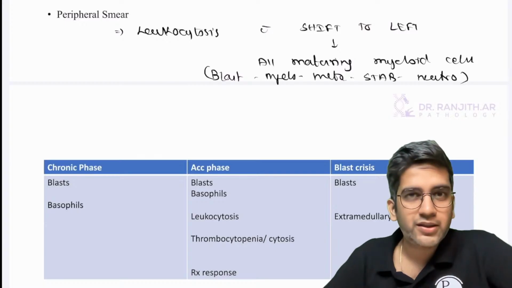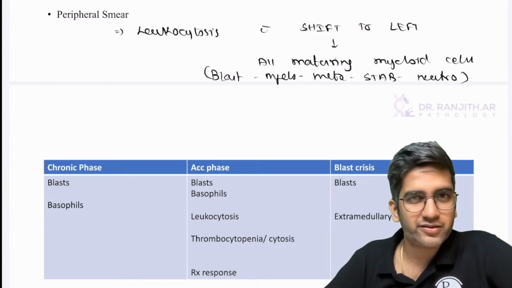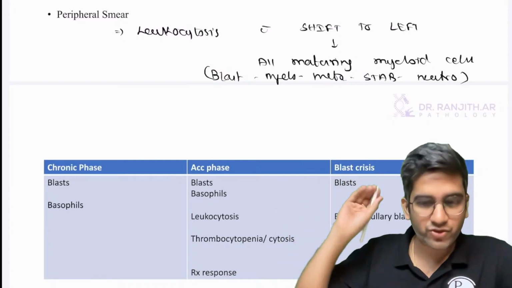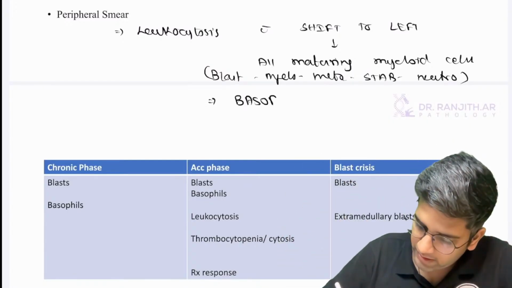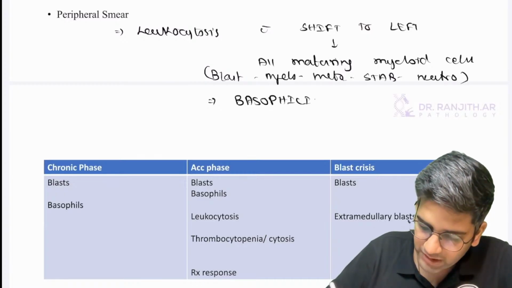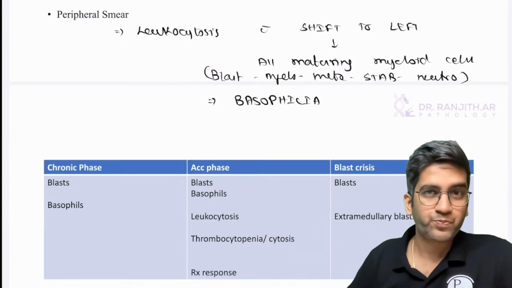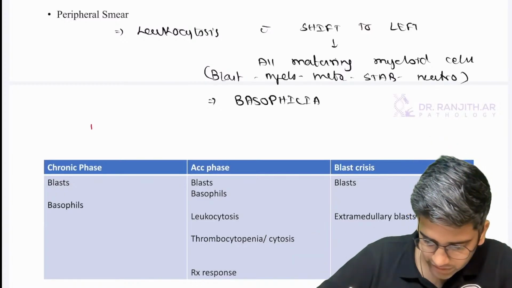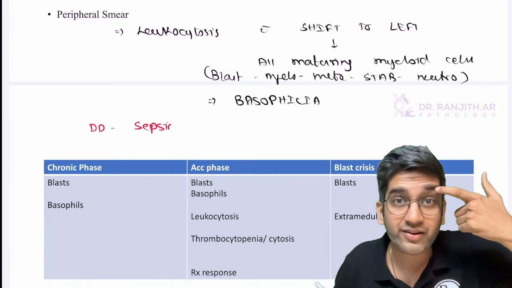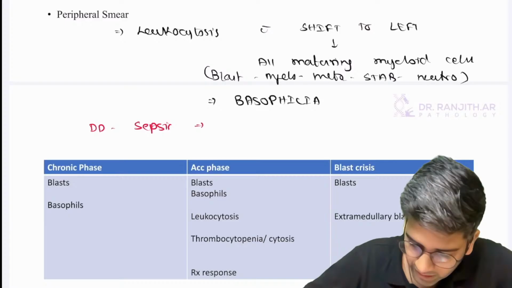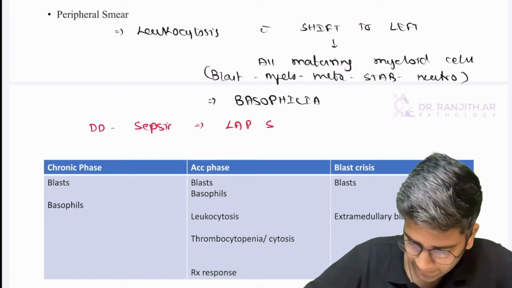If you want, use the cheesy words of college girl appearance, garden party appearance. If not, ignore it. Left shift, I want in the exam paper. And never forget this: basophilia. These are the only two things which I'm going to look for in the exam paper. One of the close differential diagnoses right here itself is sepsis. Because sepsis also will have left shift, right? How do I differentiate? Where you use the term LAP score.